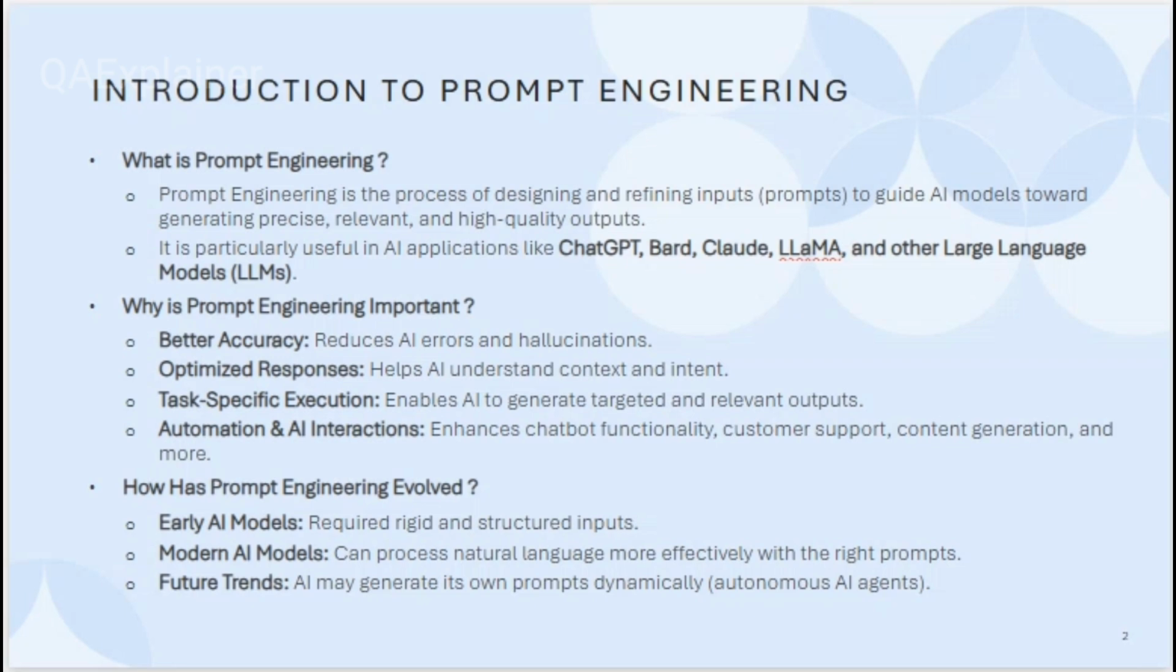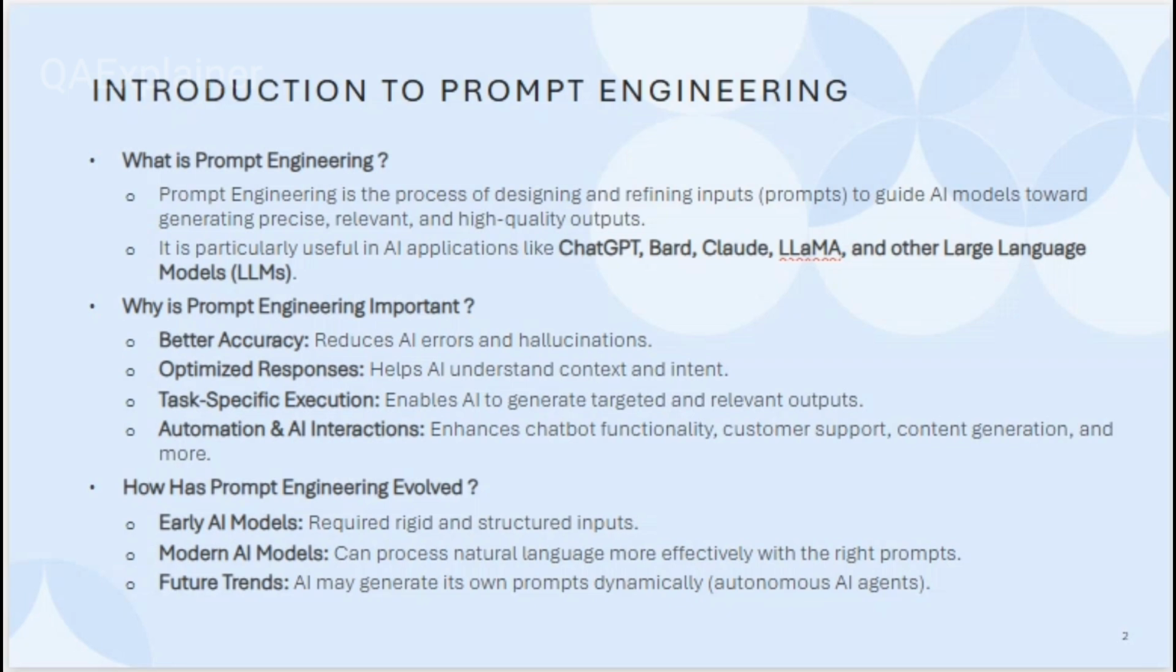Fourth is automation and AI interaction. Through prompt engineering, you can enhance chatbot functionality. You can use it for customer support and content generation. You can write some kind of script, or blogging content, through prompt engineering. So that's why prompt engineering is an important concept.